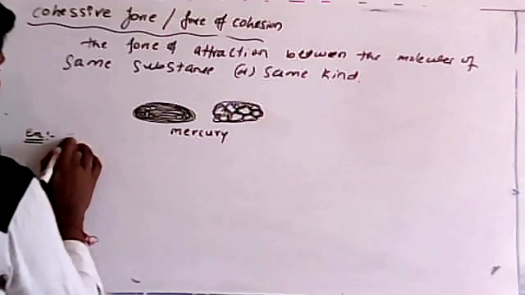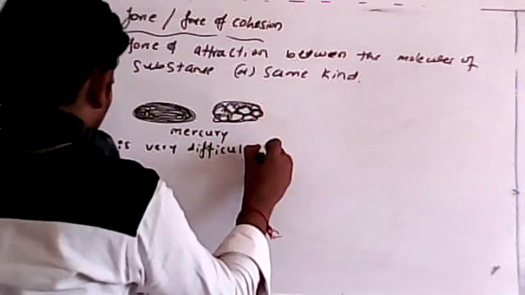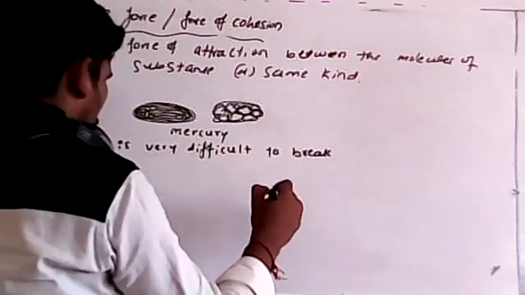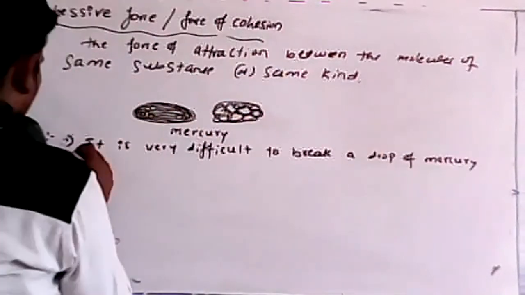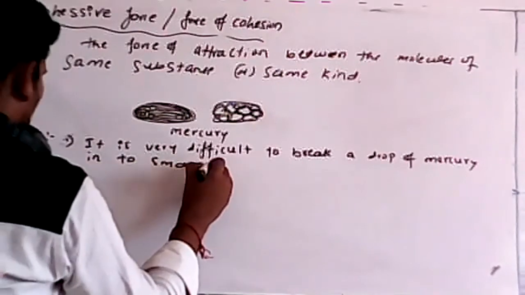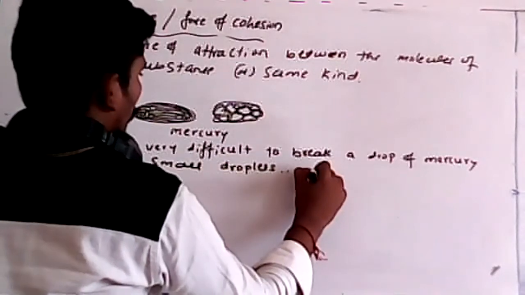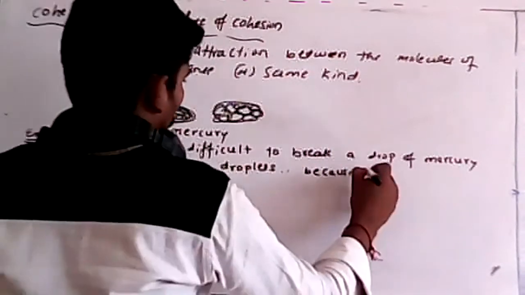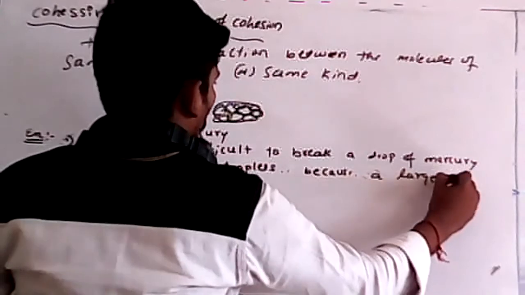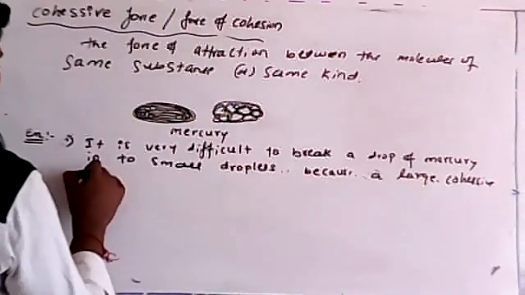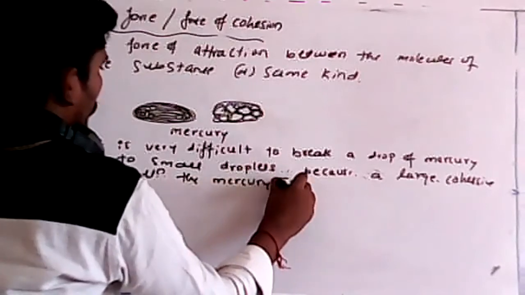First example: it is very difficult to break a drop of mercury into small droplets, because of the large cohesive force between the mercury molecules.